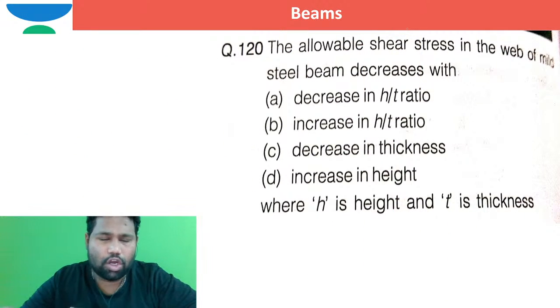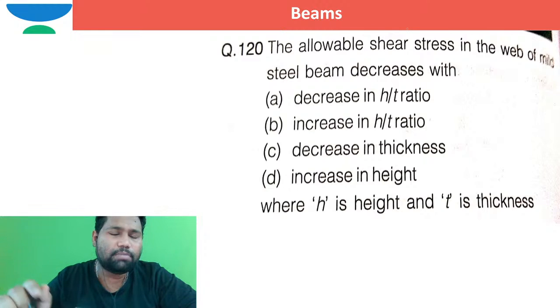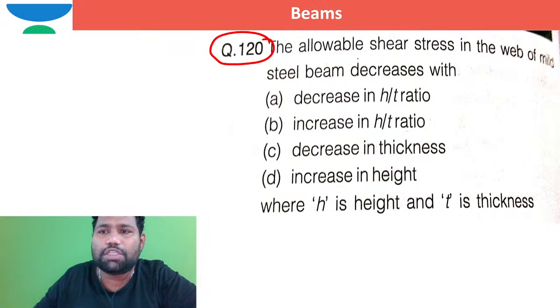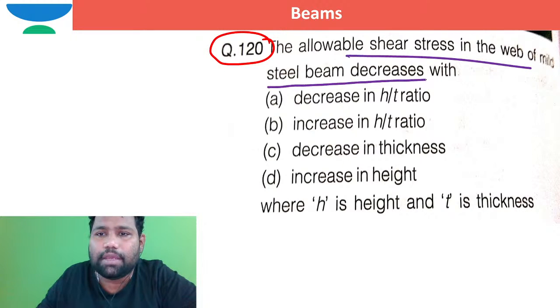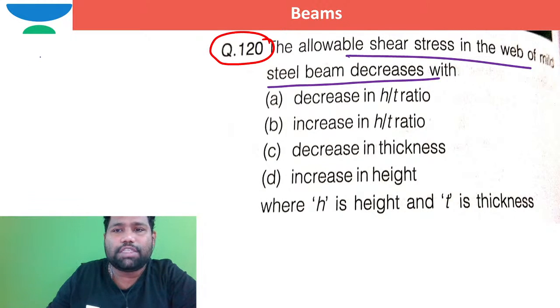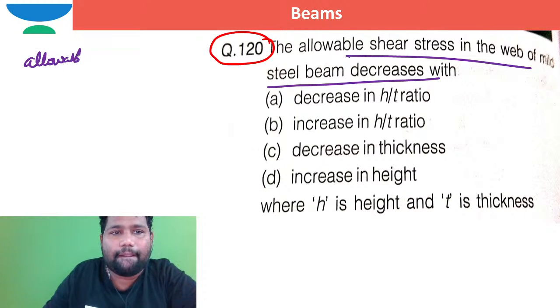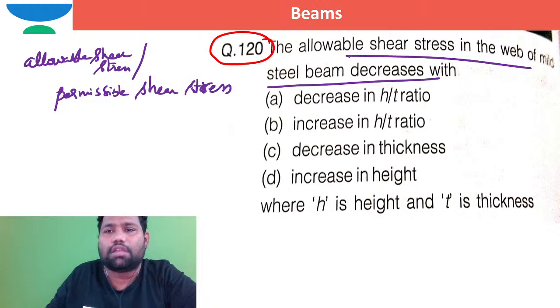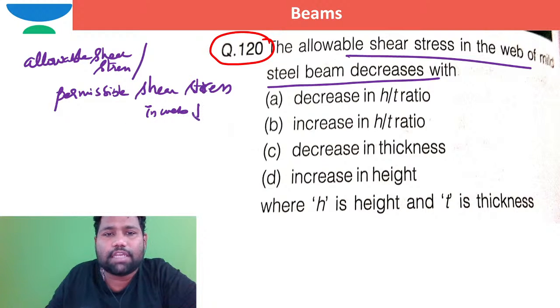So we completed the columns. So right now we came down to beams. So in these beams, I hope you are able to see the question: the allowable shear stress in the web of a mild steel beam increases with... So if you take the allowable or permissible shear stress in the web, it decreases.